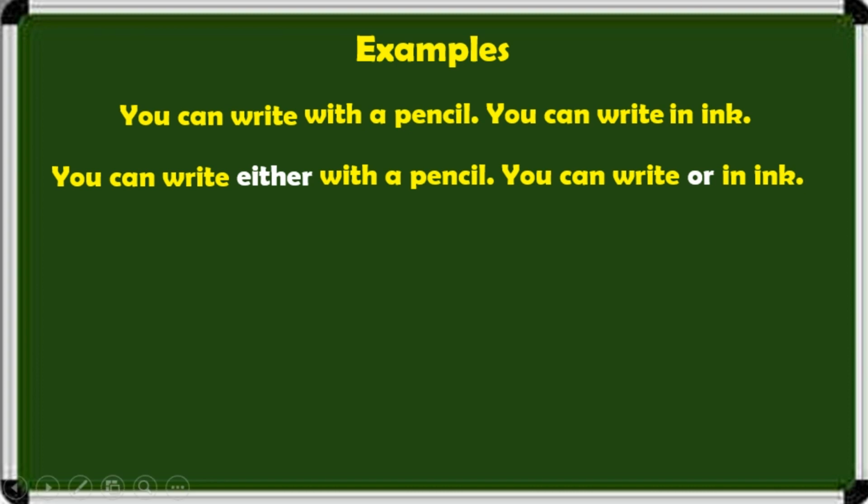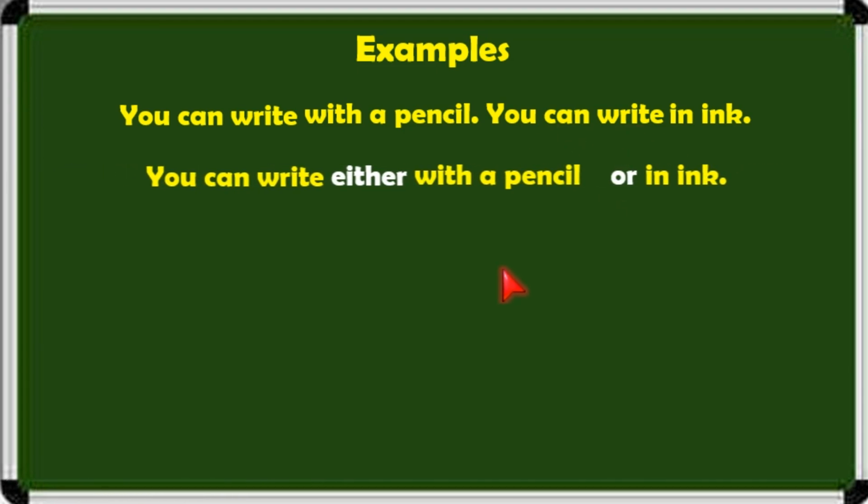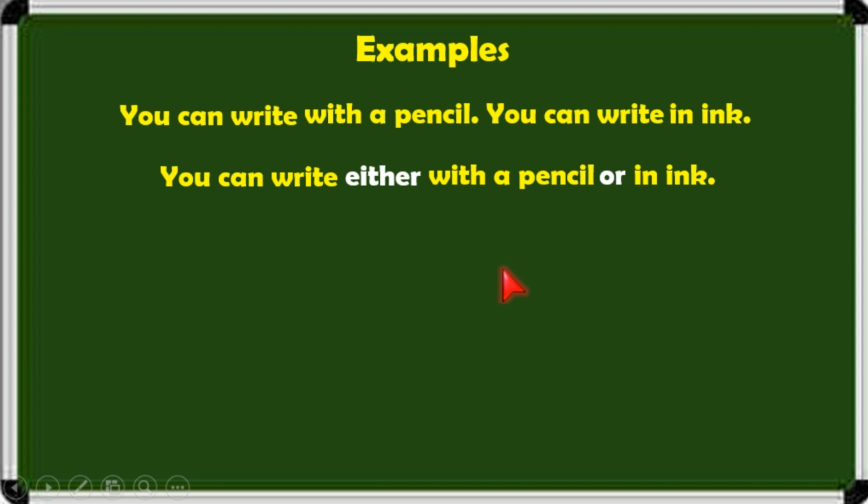Okay, then remove one of the similar phrases or words here. So what is the similar phrase in these two sentences? You can write, you can write. So one you have to remove, plus full stop. Now we got the answer. You can write either with pencil or ink.